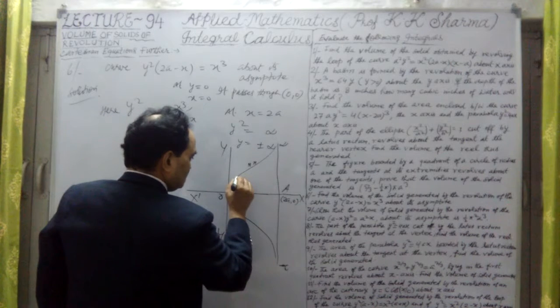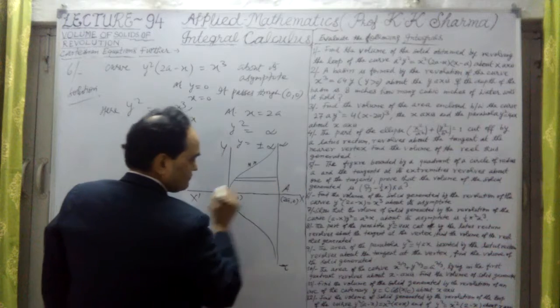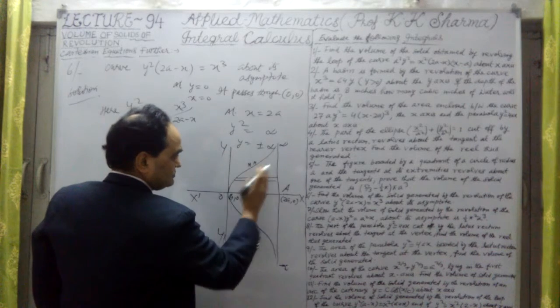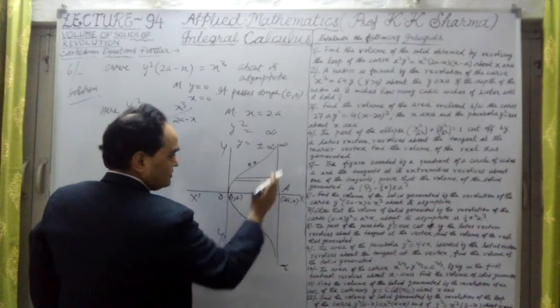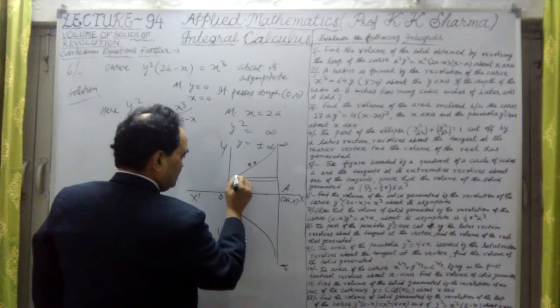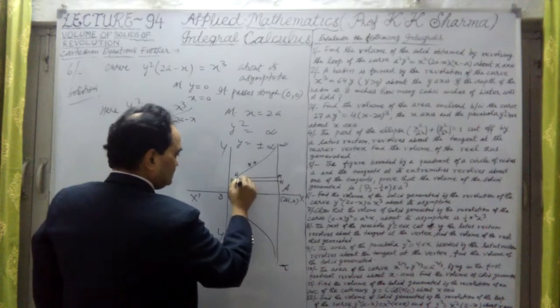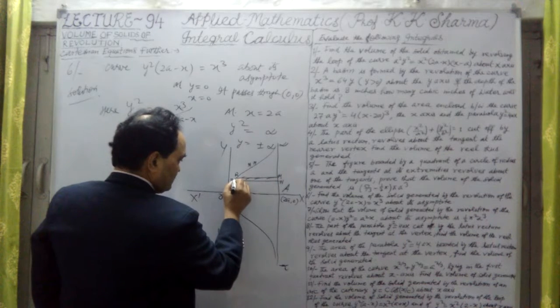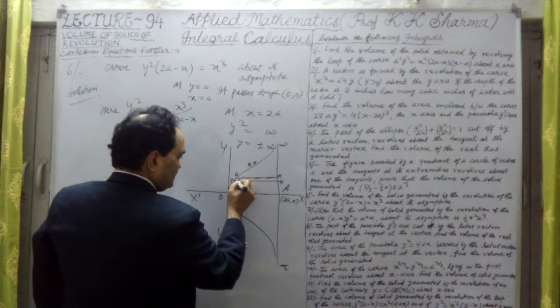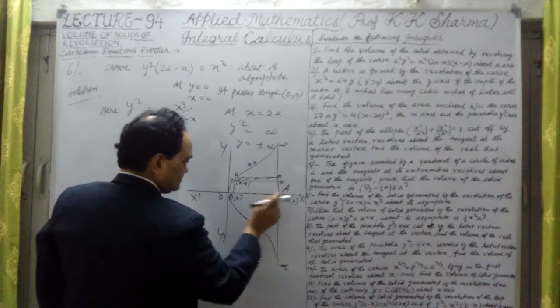What we have to find out? The volume of this. For that we have to take this strip, because this is parallel to the axis of y, this asymptote is. This is P. If I take P here, this is point Q, this is M. This is the strip here. If I draw a perpendicular from this point, the coordinates of P are x and y. So what is this distance?